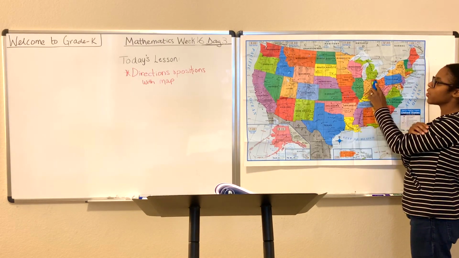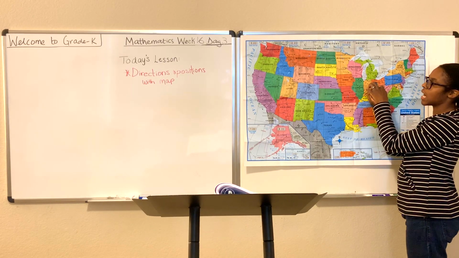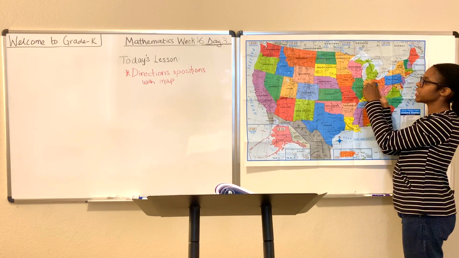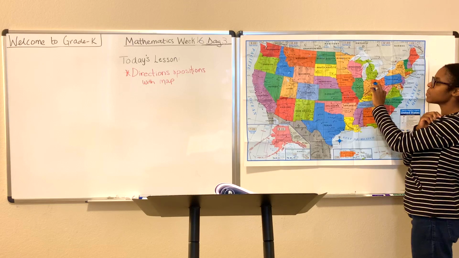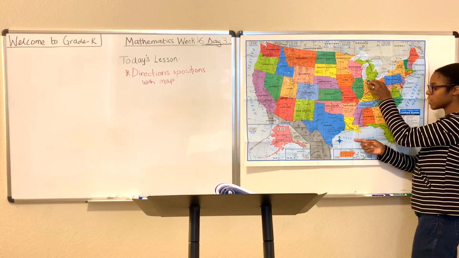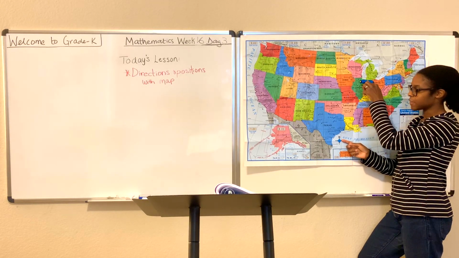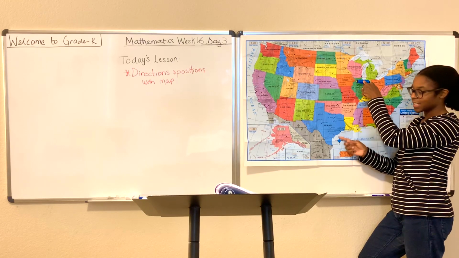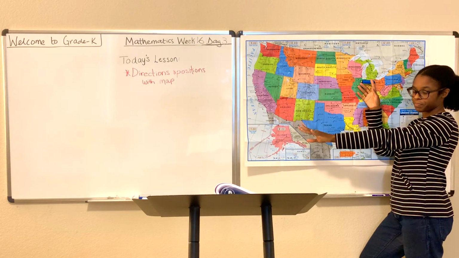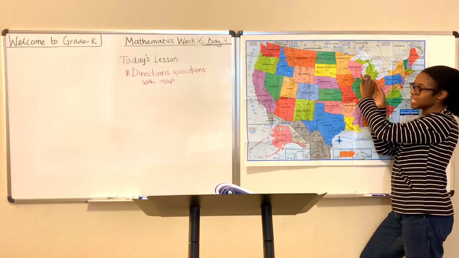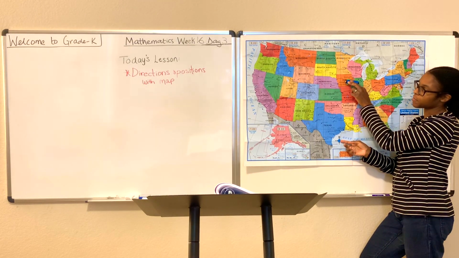Now, what if I got to right about Ohio and I said, well, we really need to get to Iowa, right? We don't need to go to Ohio. We're trying to get to Iowa, so we need to make a left turn. Now, which direction are we now facing? Well, if we made a left turn, left is west, because left is on this side of our body, and left is going to be equivalent to west. So we're actually now traveling west.